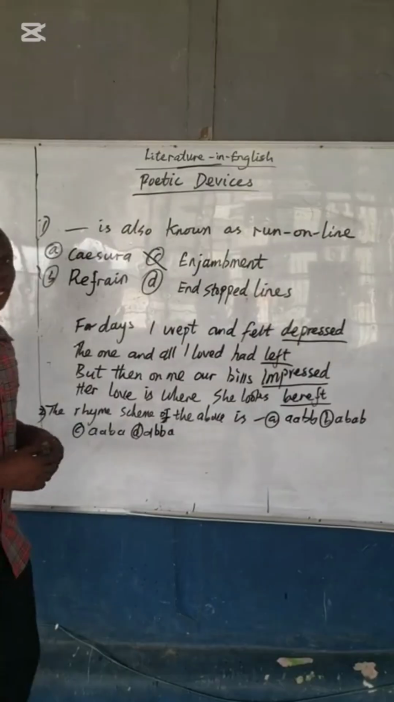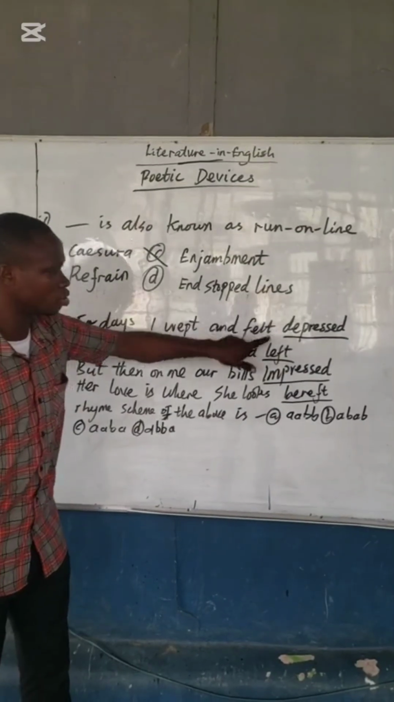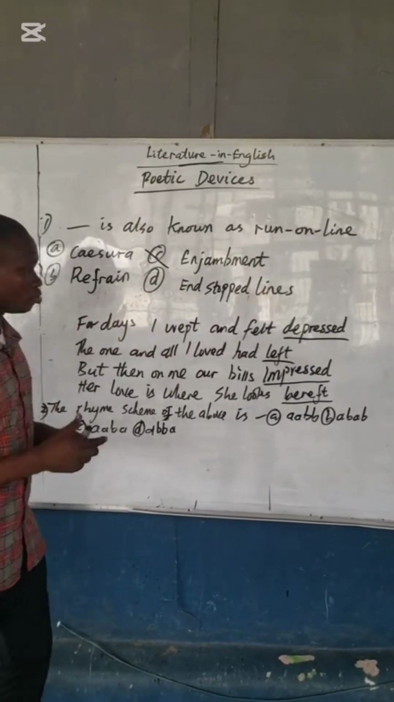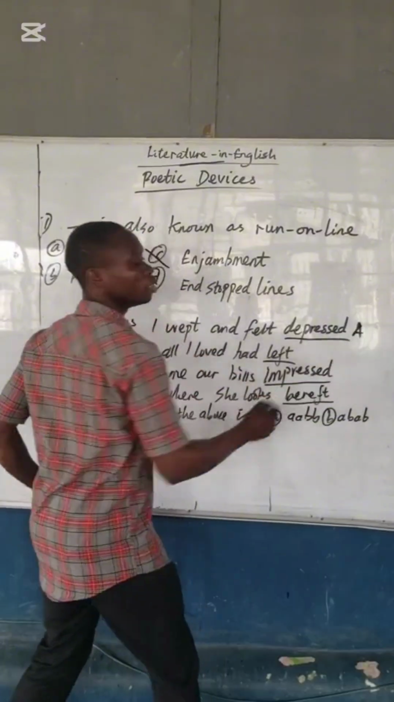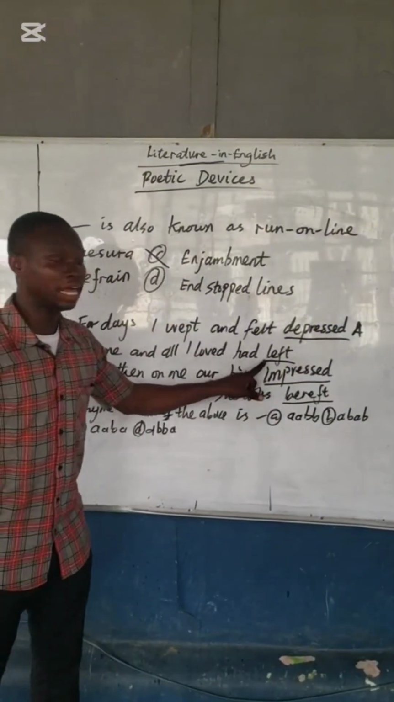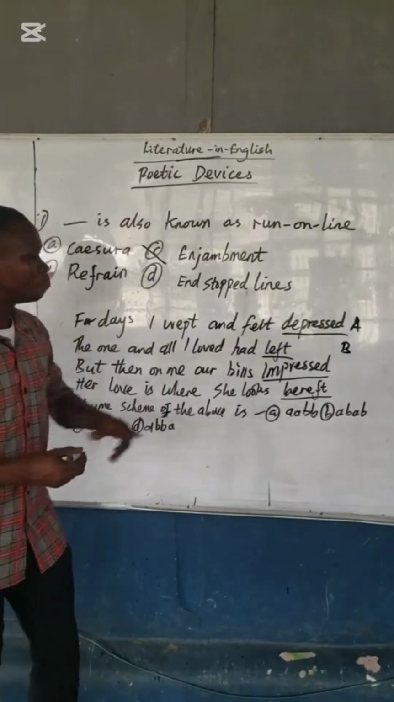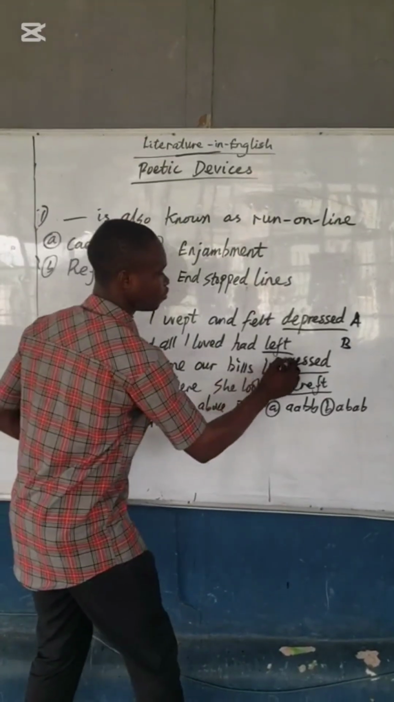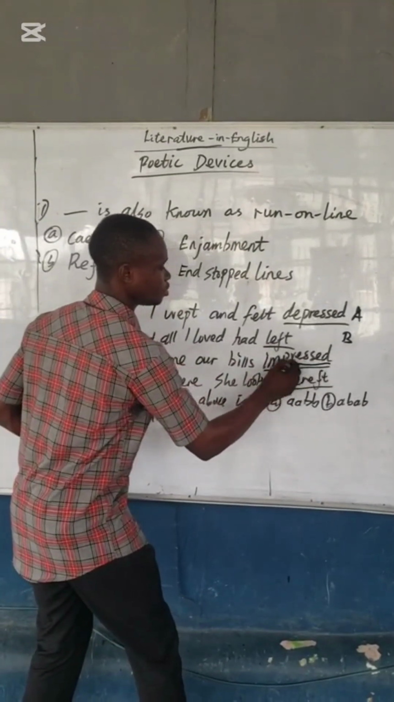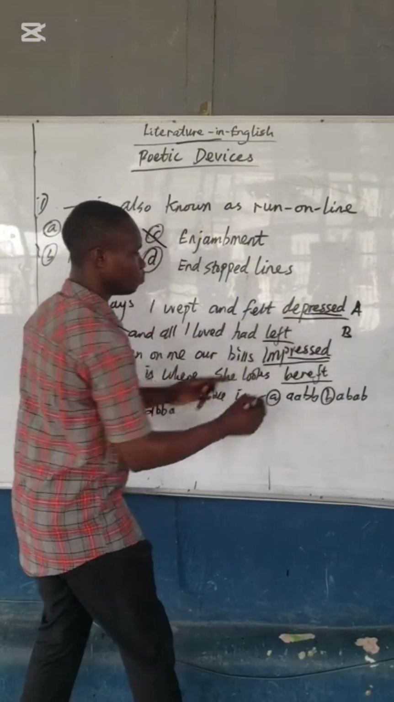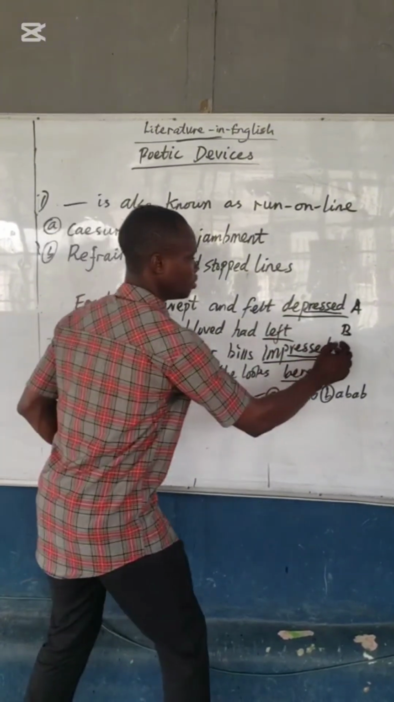Looking at the last words, depress does not rhyme with let. So always start with A. This is A. Then the second one, let, does not rhyme with this, so you go to the next letter, B. Then impress rhymes with depress, so we have A. Then bereft rhymes with let, so we have B.